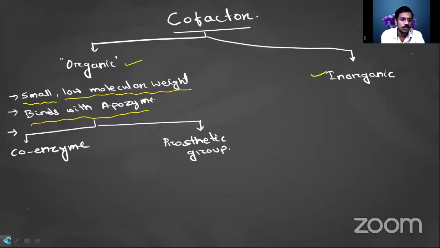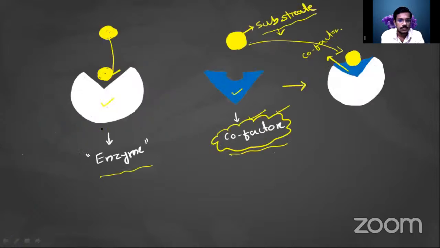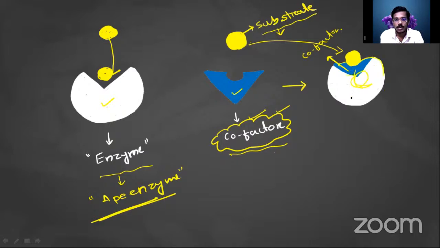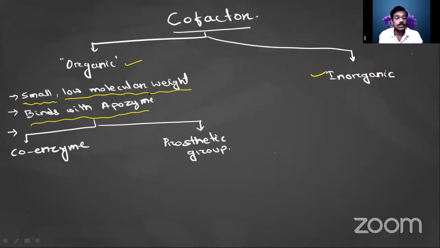Let's see here. This is the apoenzyme. The apoenzyme and cofactor will bind, and they will make your enzyme. This whole structure is the complete enzyme, because it will not be able to perform its function without the cofactor. So the apoenzyme will bind with the organic cofactor, or it may bind with the inorganic cofactor.